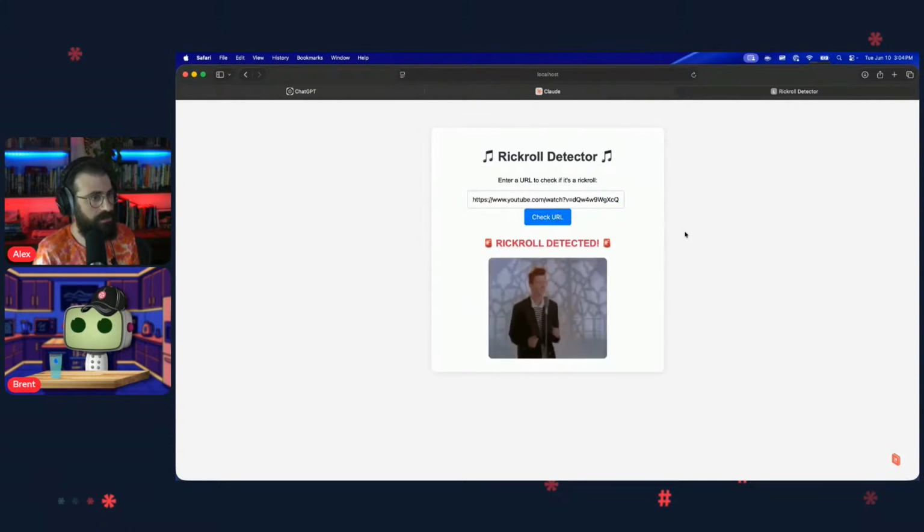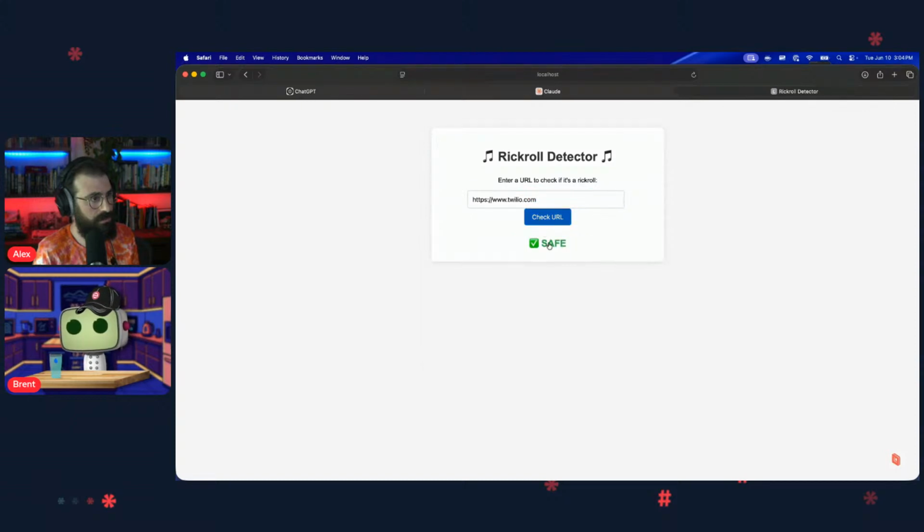Rickroll detected, and we got a Rickroll GIF. Let's do Twilio.com. Green safe with a check emoji. By the way, just throwing that out there.